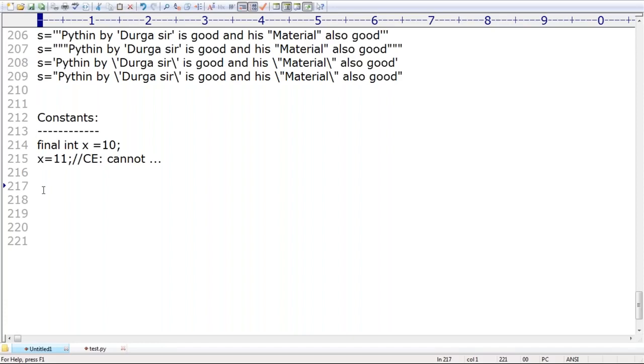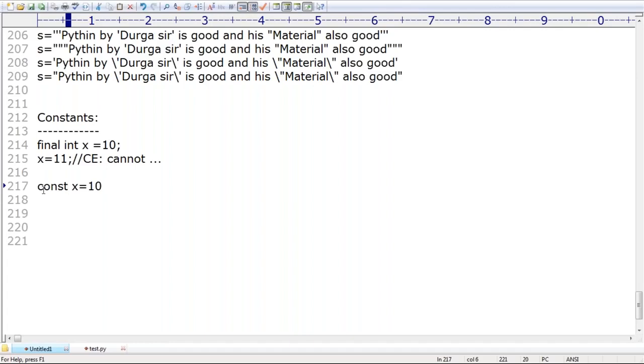Okay, well, sir, can you please tell how to define a constant? Anyone? Yes, good, man. Someone says C-O-N-S-T, x is equal to 10.